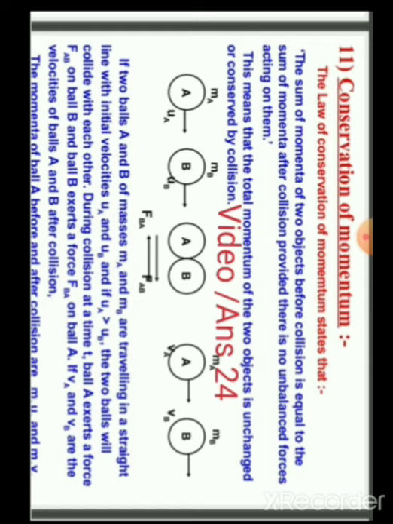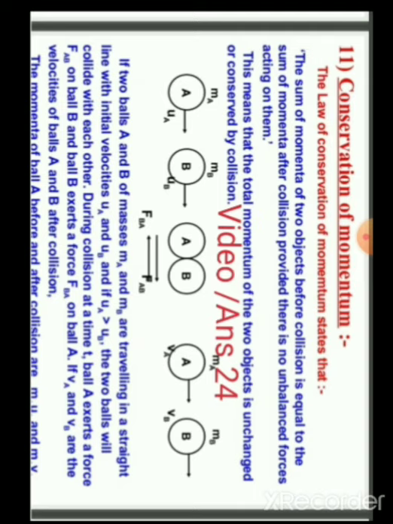If two balls A and B of masses MA and MB are traveling in a straight line with initial velocities UA and UB, where UA is greater than UB, then UA will come and collide with UB, that is the ball B. The two balls will collide with each other.